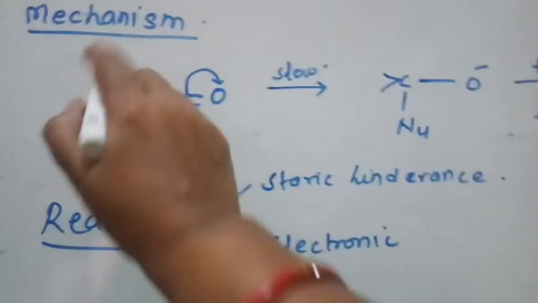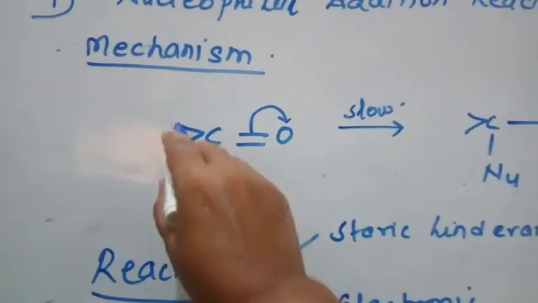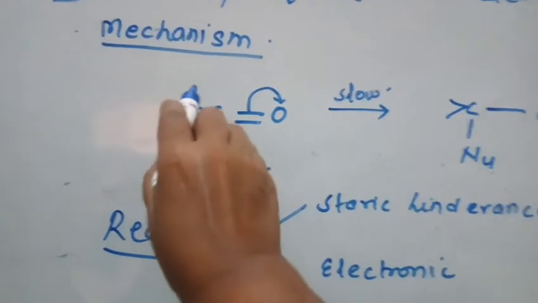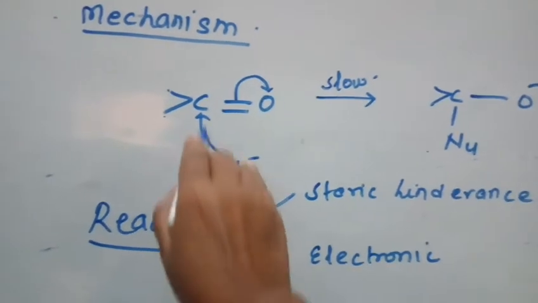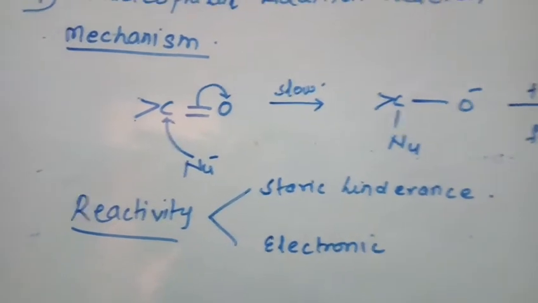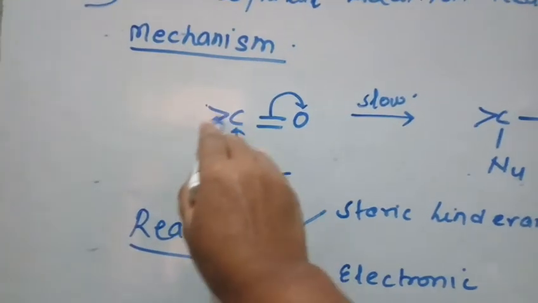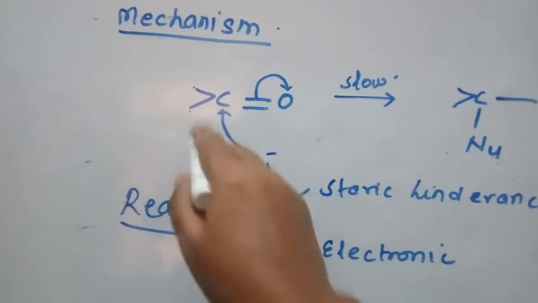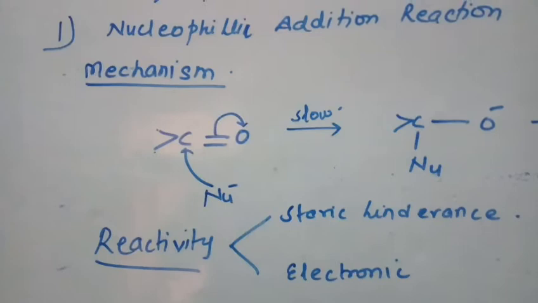Now see here. Here the nucleophile is attacking this carbon which is attached to two groups. If suppose the two groups attached are bulkier groups, then it will become difficult for the nucleophile to come and attack this positively charged carbon. Hence, the fewer bulky groups present on this carbon, the more its tendency to undergo nucleophilic addition reaction.